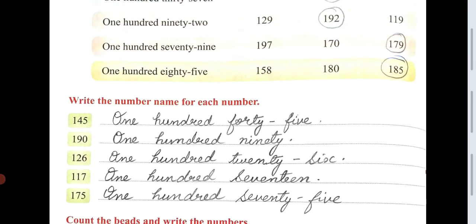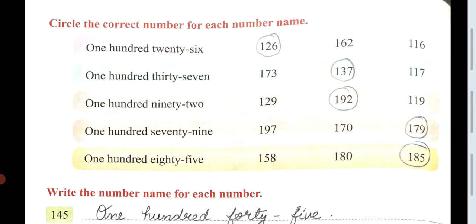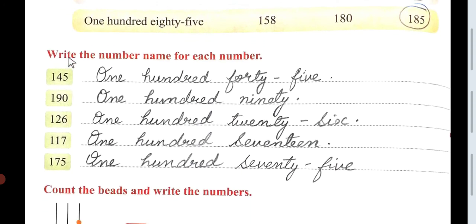Let's move on to the other exercise, page number 16. On page number 16, circle the correct number for each number name. 126, you circle this number. 137, you will circle this number. 192, you will circle this number. 179, you will circle 179. 185, you will circle 185. I have done this exercise for you in the book itself.